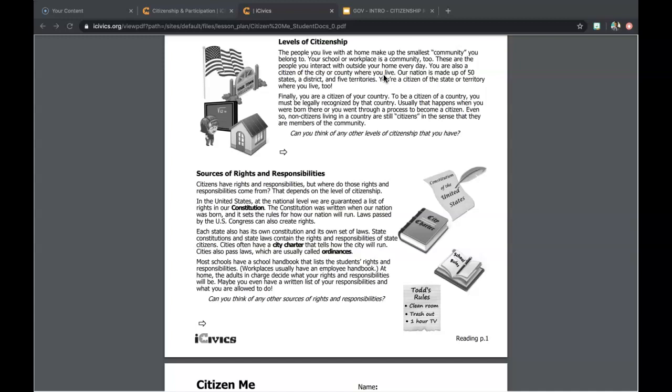You are also a citizen of the city or county where you live. Our nation is made up of 50 states, a district, and 5 territories. You're a citizen of the state or territory where you live too. Finally, you are a citizen of your country. To be a citizen of a country, you must be legally recognized by that country. Usually that happens when you were born there or you went through a process to become a citizen. Even so, non-citizens living in a country are still citizens, in the sense that they are members of a community. Can you think of any other levels of citizenship that you have?